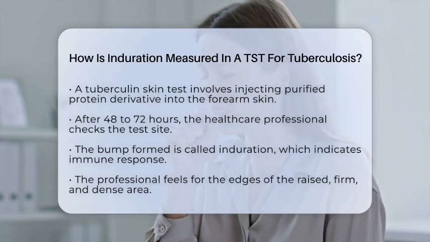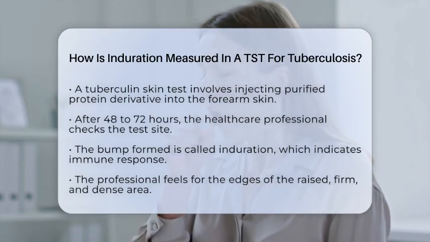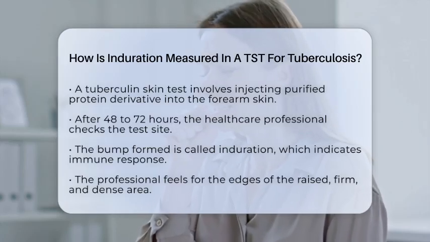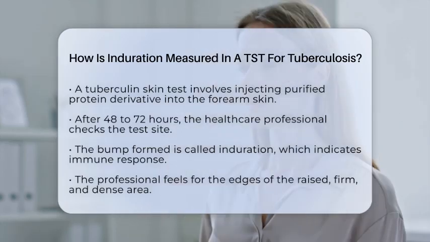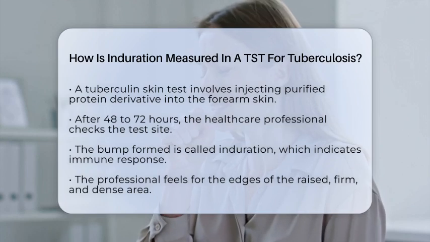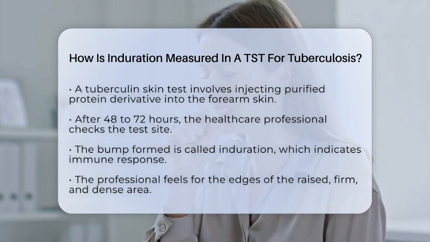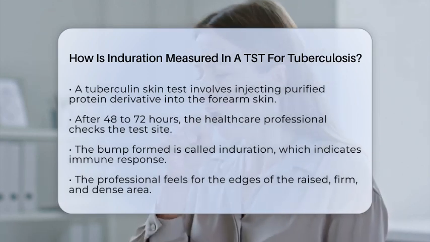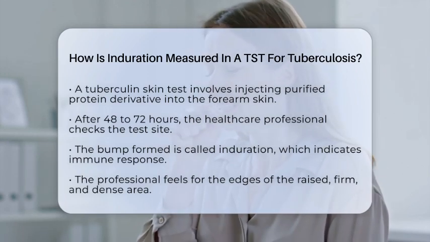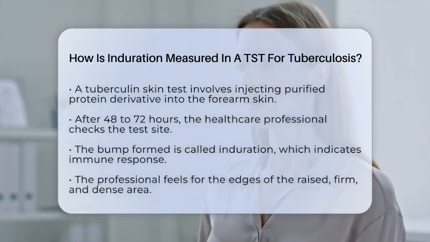When a healthcare professional performs a tuberculin skin test, they inject a small amount of purified protein derivative into the skin of your forearm. After about 48 to 72 hours, they come back to check the site. The goal is to see how your immune system responded to the test.